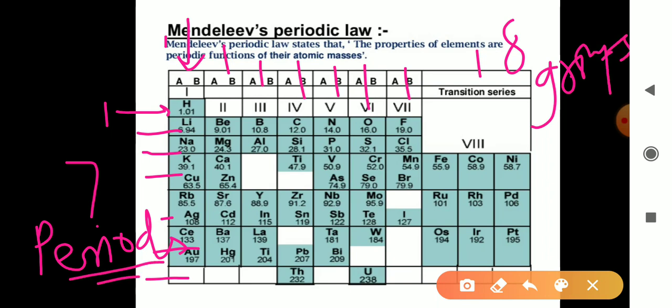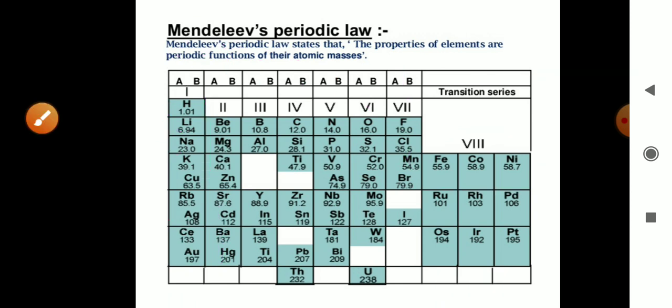The 8th vertical group contains again 3 subgroups, 3 sub-columns, and the elements in the same group have the same properties. For example, this is group number 1, from hydrogen to the last one, gold. So all have the same properties in each of the columns. So this is the concept of Newland's periodic table.